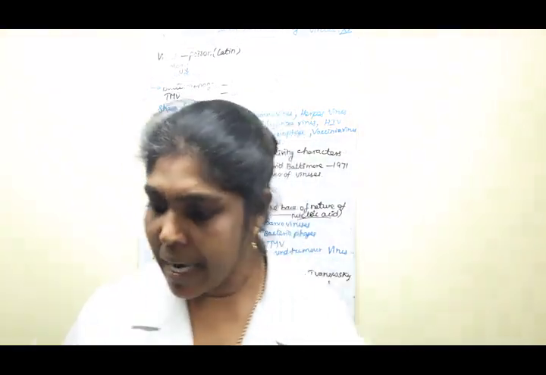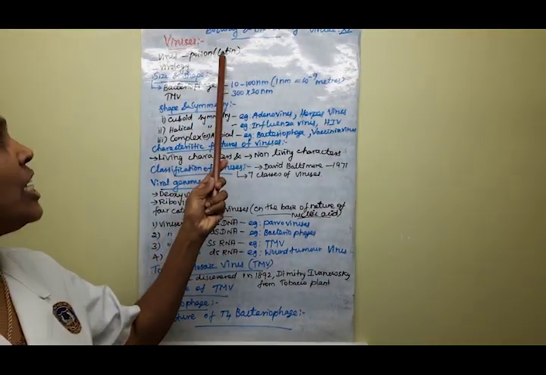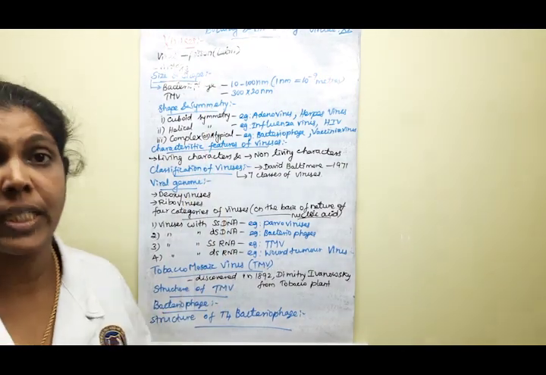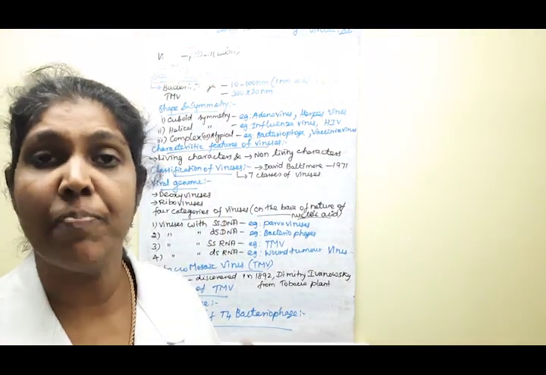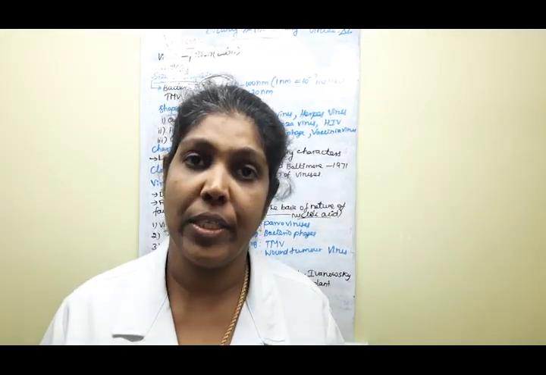Understood? Yes. First one, this virus. The Latin word virus means poison. So what do we mean by virus?